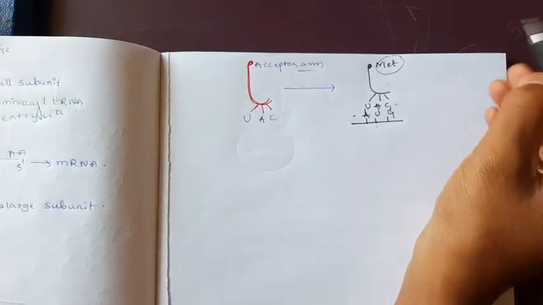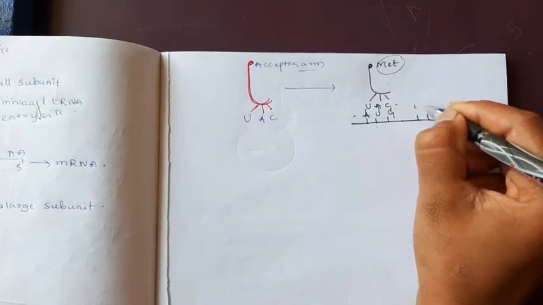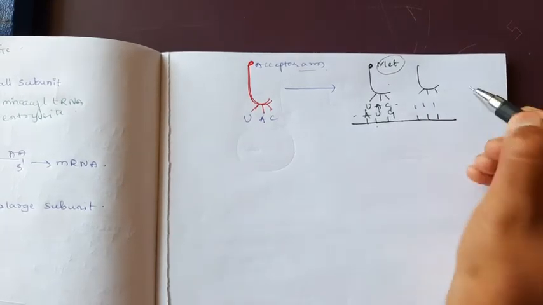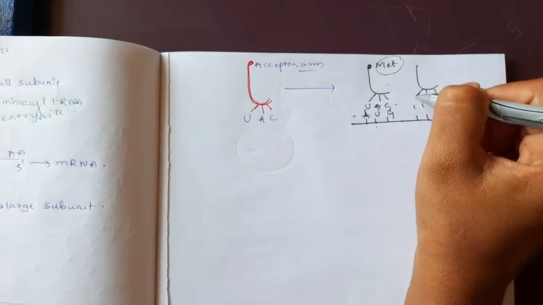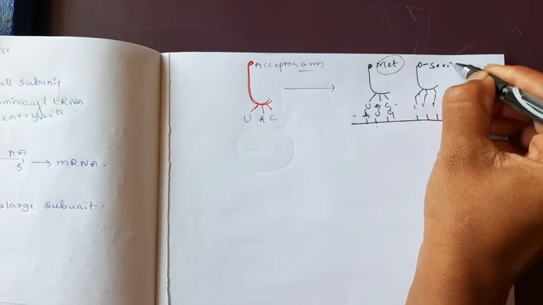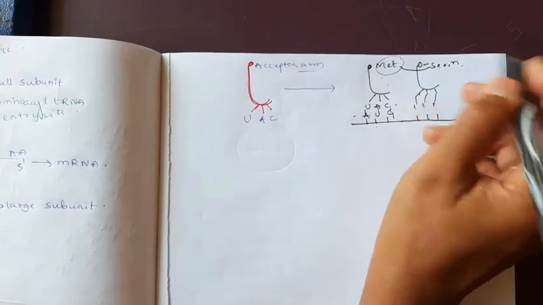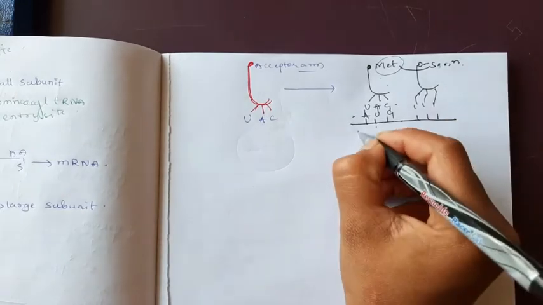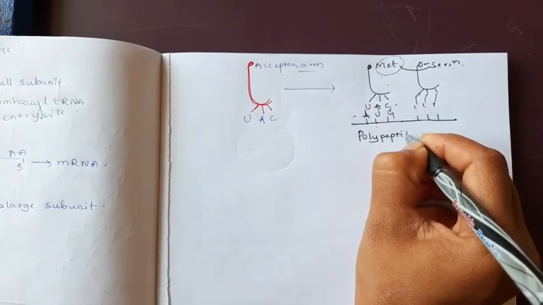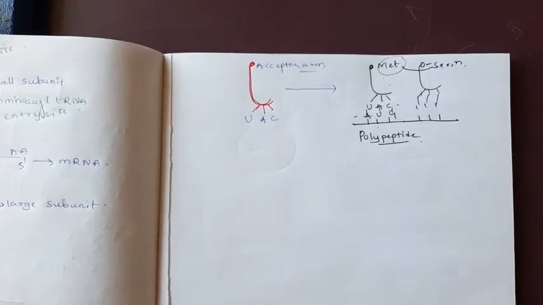Okay. Second, the codon which is present next to the AUG will call another tRNA with a different anticodon, with a different amino acid. Means both the amino acids will bind to form a polypeptide chain. The polypeptide chain will form due to the tRNA.